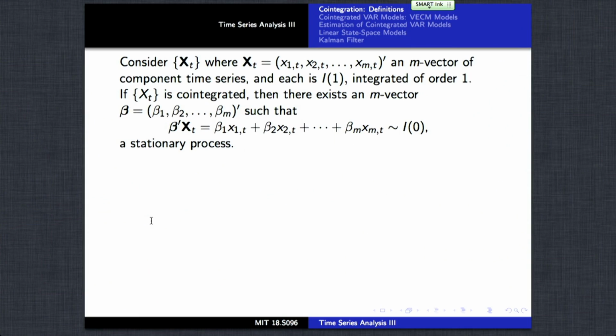So how do we represent that mathematically? Well, we say that this multivariate time series process is co-integrated if there exists an m-vector beta, defining linear weights on the x's, such that beta prime x_t is a stationary process.